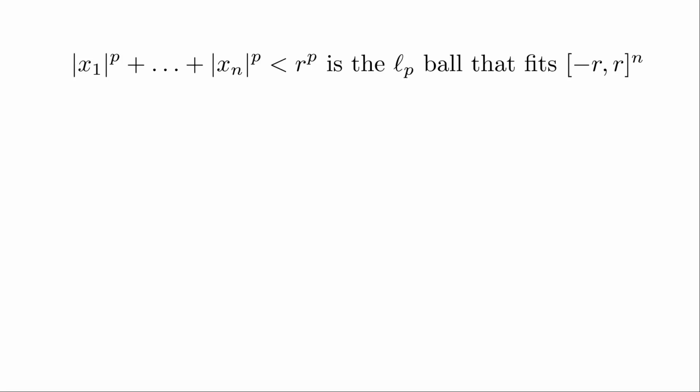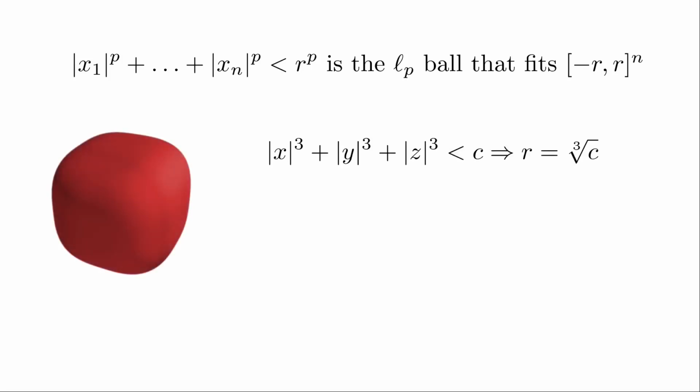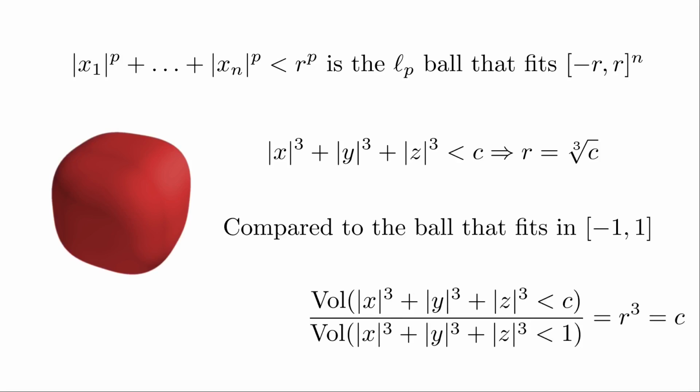Here's how you can get the volume of some Lp balls. The radius r of a ball is still a scale factor, just like with regular spheres. So consider the case p equals 3 in 3 dimensions. Using just the scaling law, we can find this ratio of volumes.